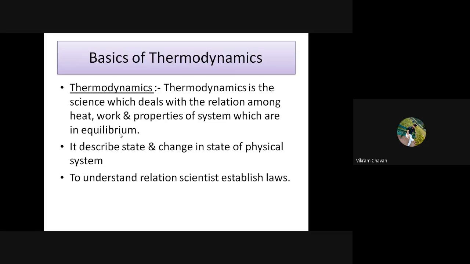To understand the relationship, scientists established some laws. Which are those laws? The first is the zeroth law of thermodynamics, then the first law of thermodynamics, then the second law of thermodynamics. These are the basic laws, and we require that knowledge to understand the conversion or relationship between heat and work and properties of a system which are in equilibrium state.